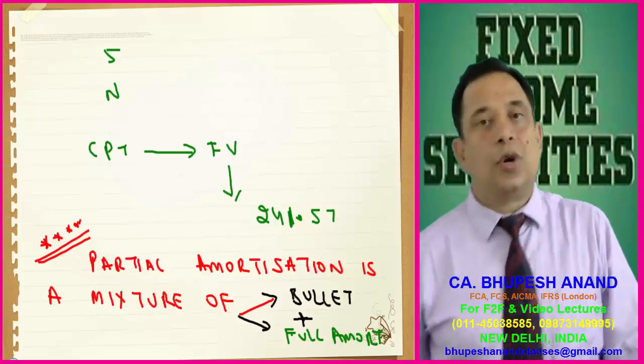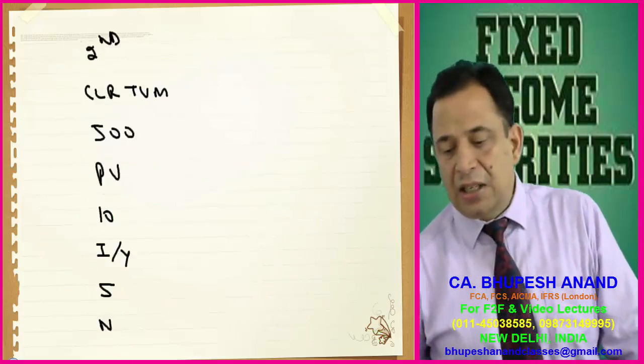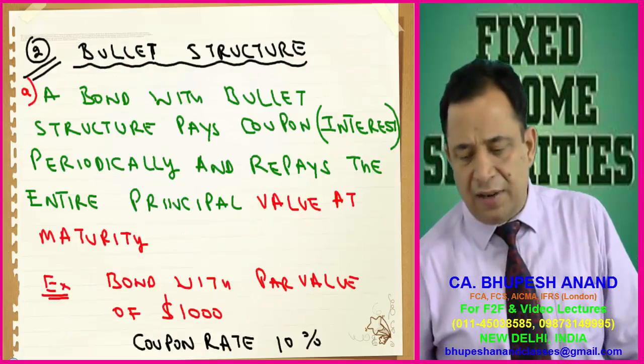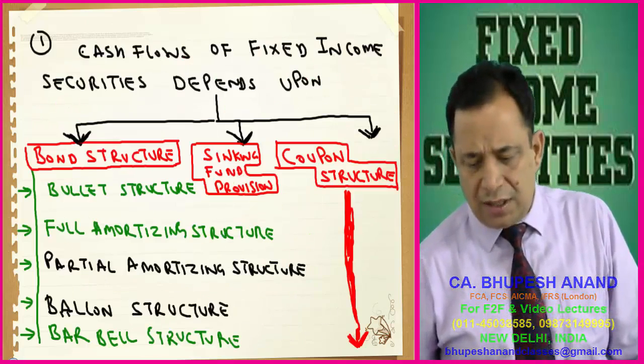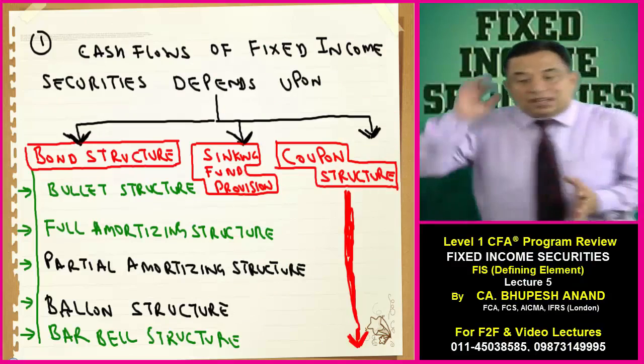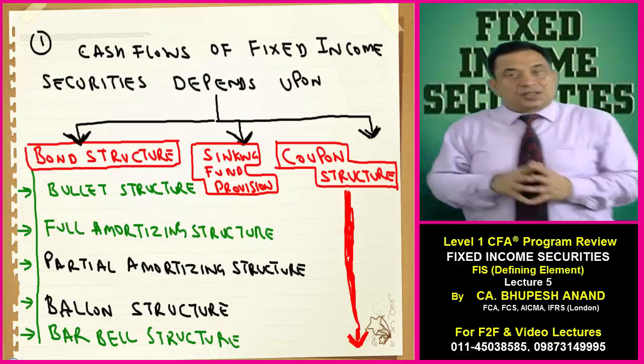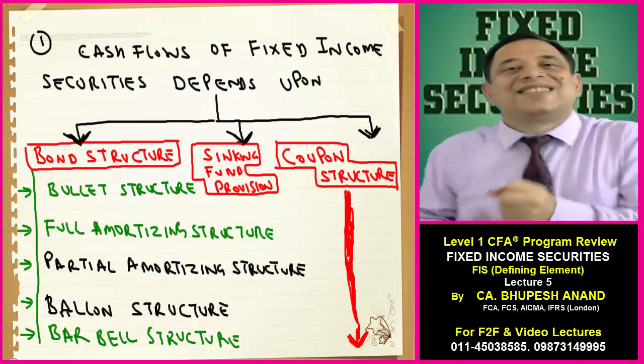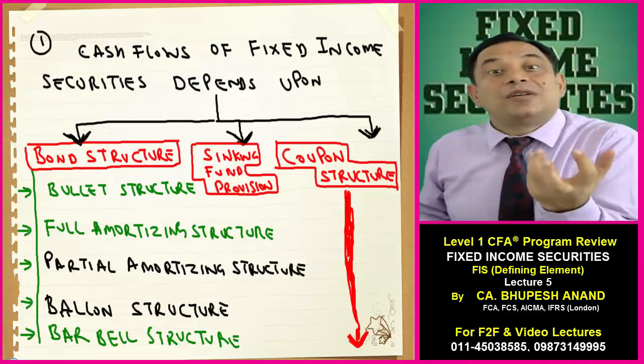Now we are in the last structure of bond, that is again in CFA level 2, but still because we are discussing, I will be telling you barbell structure. I have discussed bullet structure. It means I am doing how the cash flows of a borrower will be structured.